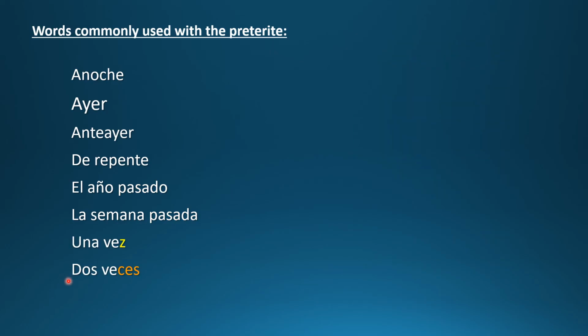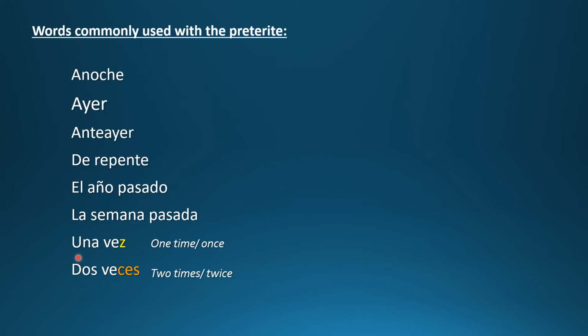Una vez. 2 veces. Vez means time, as in how many times we do something. So una vez is one time or once. And if we make it plural, dos veces would be 2 times or twice. And I'm sure you can guess how we'd say 3 times. Tres veces, cuatro veces, 4 times.